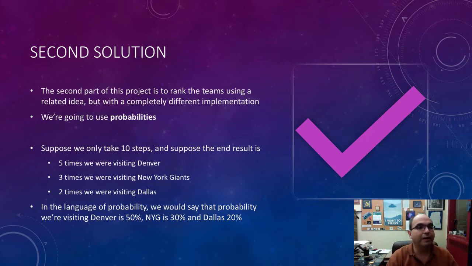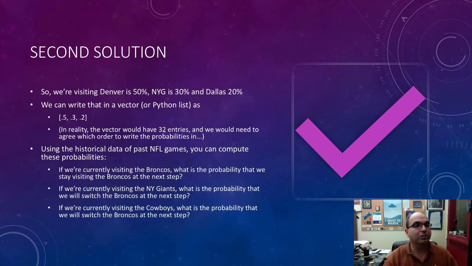All right. So here's kind of the idea. Let's say there's only 3 teams in the NFL, so it's just Denver, the New York Giants, and Dallas. Okay. So at any given time, we could say something like, well, the probability that we're visiting Denver, which is to say the probability that Denver is the favorite team that week, is 50%. Okay, for the Giants it's 30%. For Dallas it's 20%. Okay, so we're going to store that in a Python list.